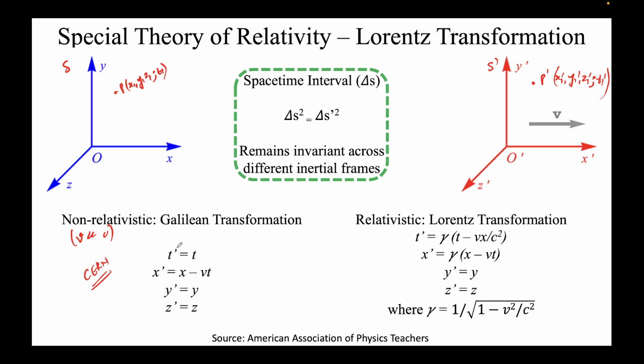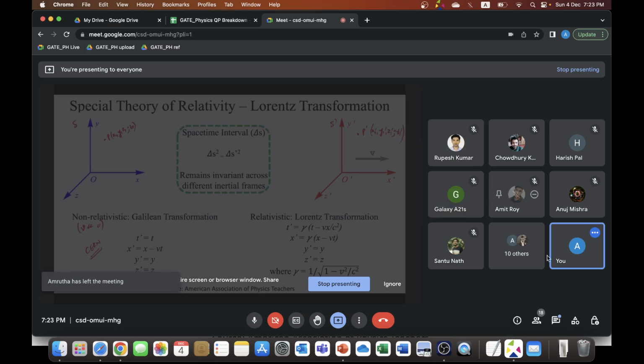So this is the Galilean transformation: how are the primes related to the non-primes? Similarly, the Lorentz transformation connects how the space-time coordinates in the S prime frame of reference are related to the coordinates in this stationary S frame of reference. And gamma is a quantity which is denoted by this. Note that gamma is denoted by this.